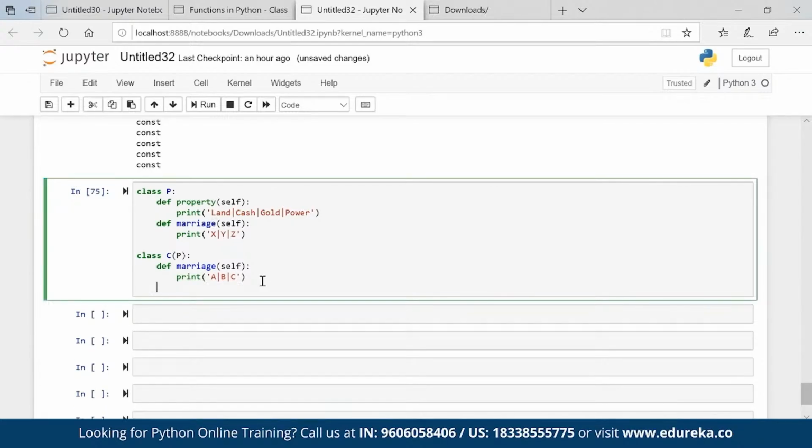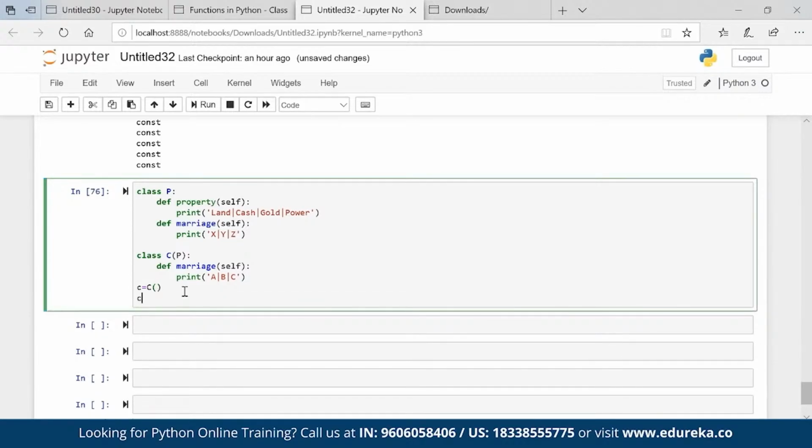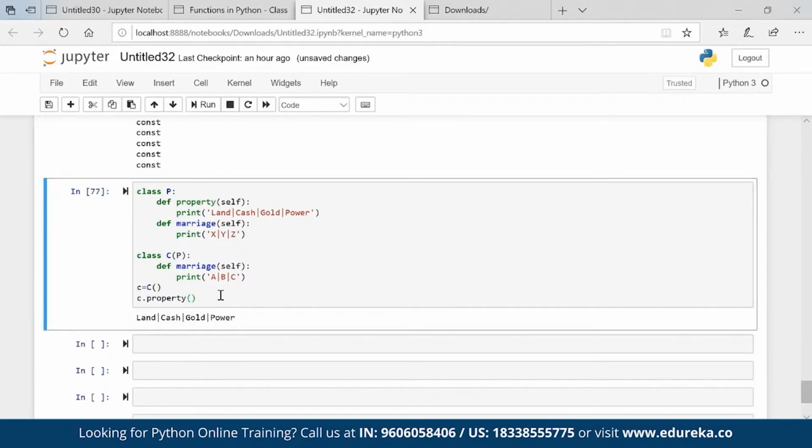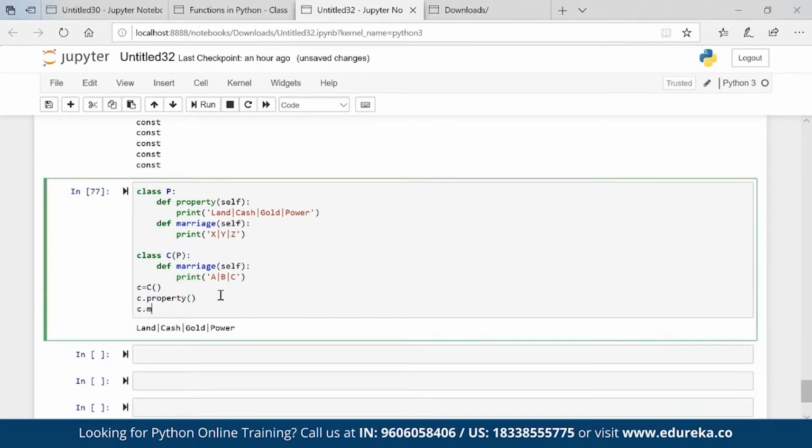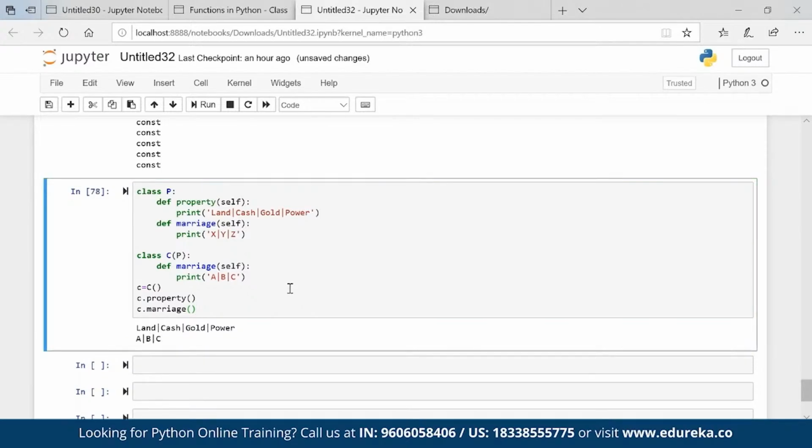Now if I create an object of class C and try to call marriage, property will come automatically because the parent is very eager to give the property. But in marriage, what will happen? Will I get X, Y, Z or A, B, C? I will get A, B, C, obviously, because I get marriage from the child, not from the parent.